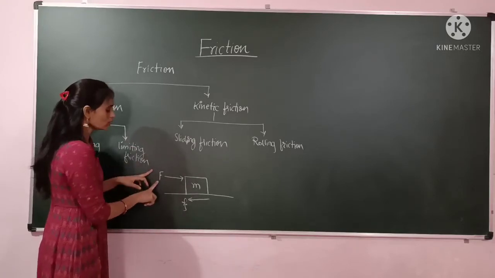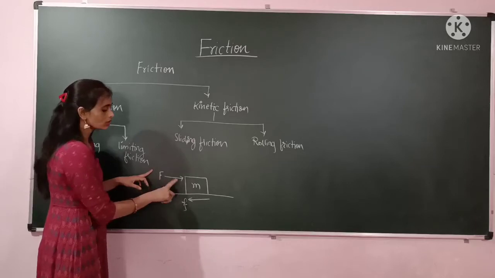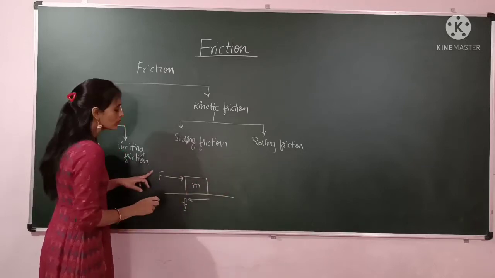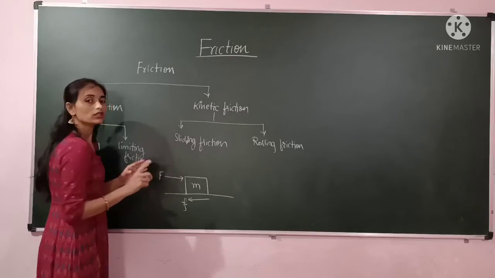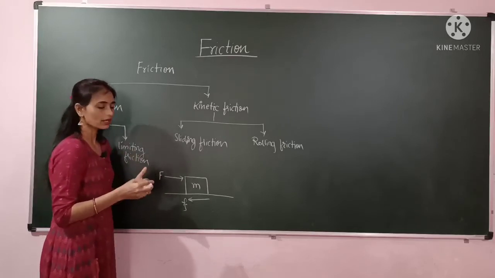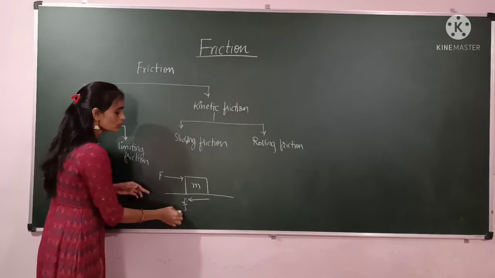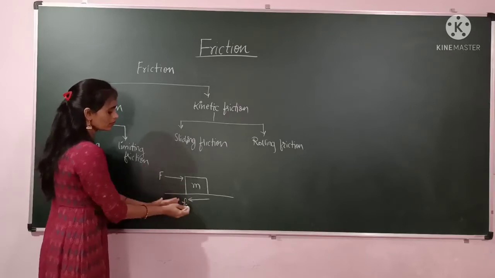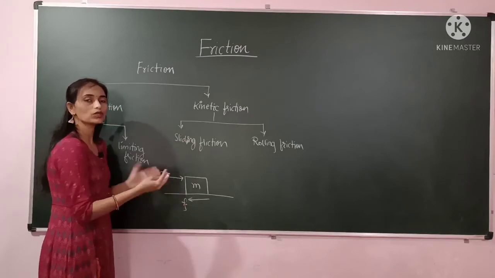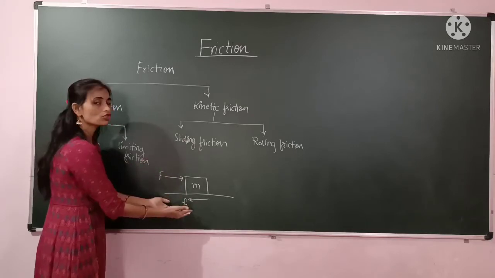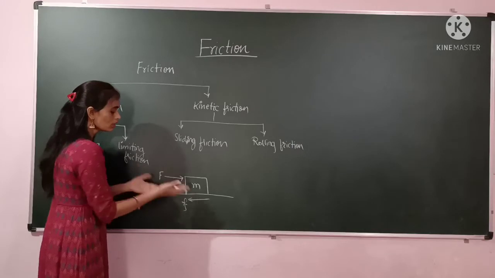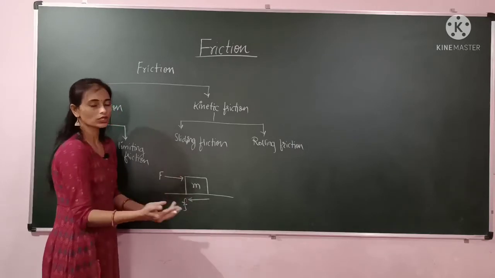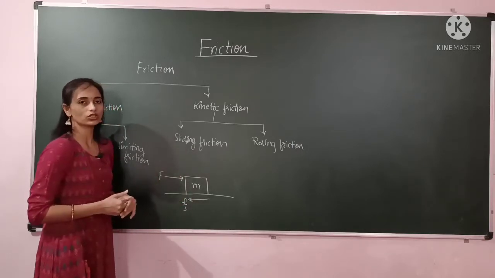When the applied force is 4 Newton, then the body starts to move. So for 1, 2, 3 Newton, however much force you apply, the friction changes. This frictional force is self-adjusting, meaning however much force you apply, it changes by itself. If you apply 1 Newton, it will change to 1 Newton. If you apply 3 Newton, it will adjust itself to 3 Newton. So it is called the self-adjusting force.